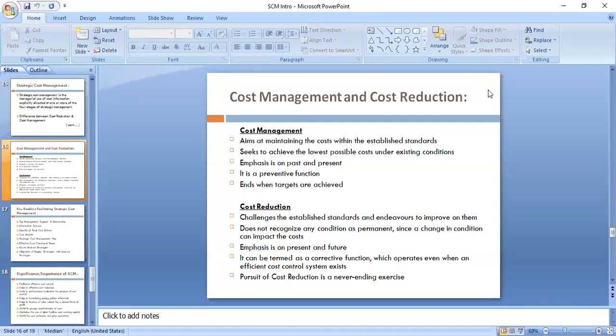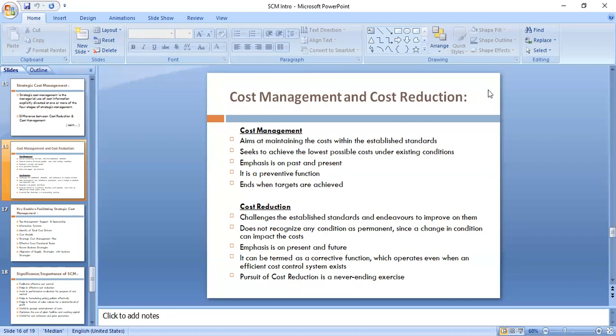Under the existing conditions, I will try to achieve the lowest possible cost. That means if the standard cost is 100 rupees, then I will try to control it at, say, 99 rupees, 98 rupees, without changing those established standards.